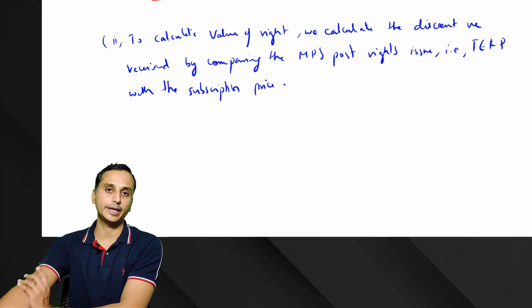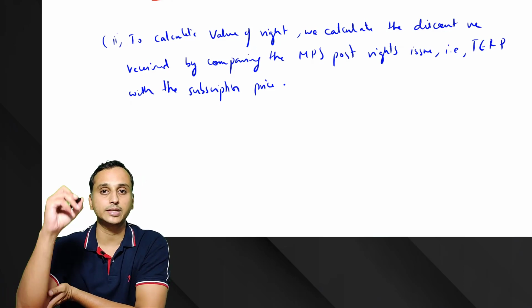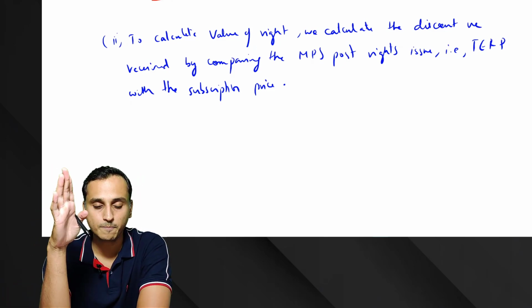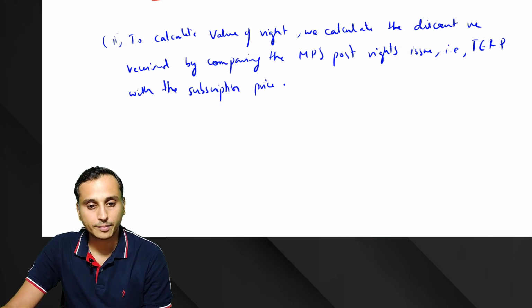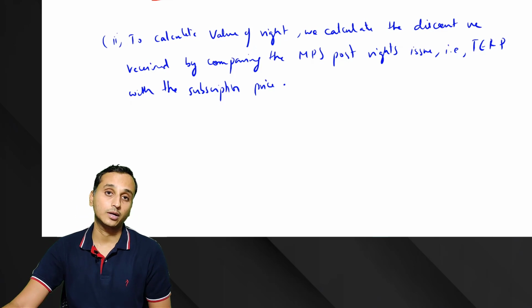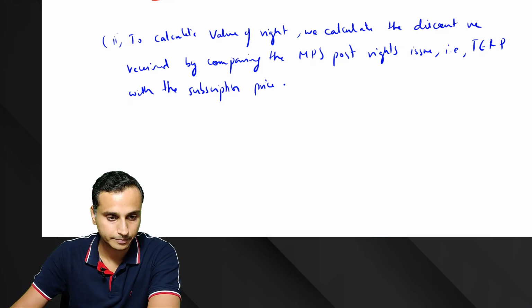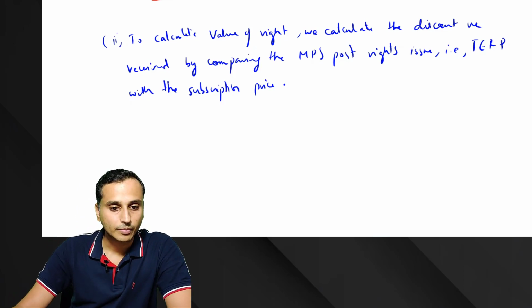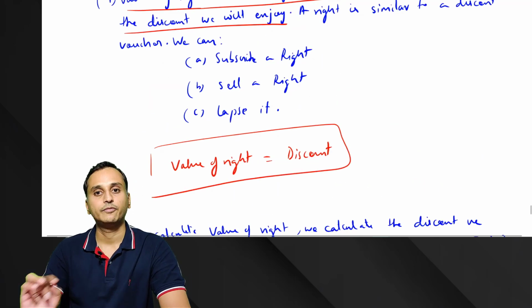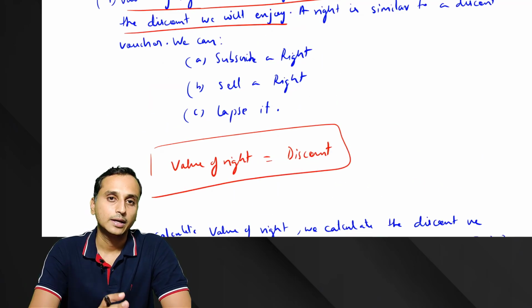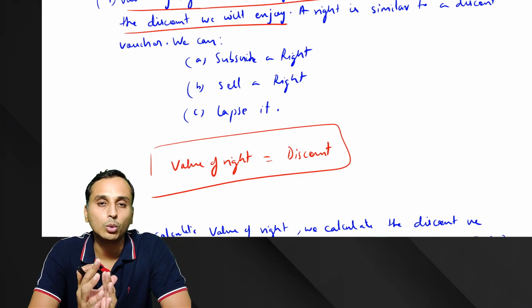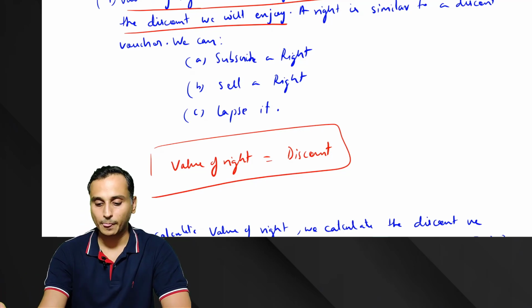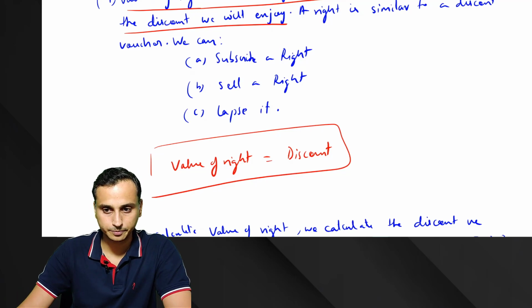For this, all of you, please remember this example about the Samsung phone. That happened with me also. I also bought my phone, and immediately after buying that, the prices came down considerably. So I felt really bad. So I hope all of you are clear with respect to what is a right. Right is nothing but discount. So what is the value of right? The discount amount. So let's do some questions on this.